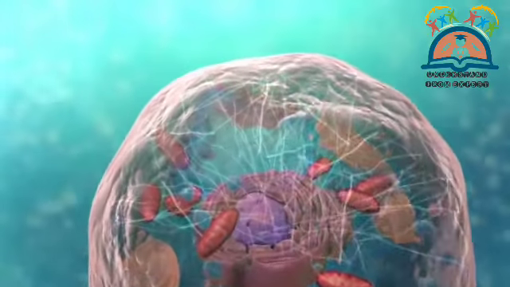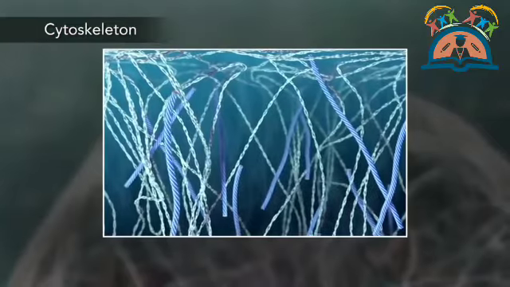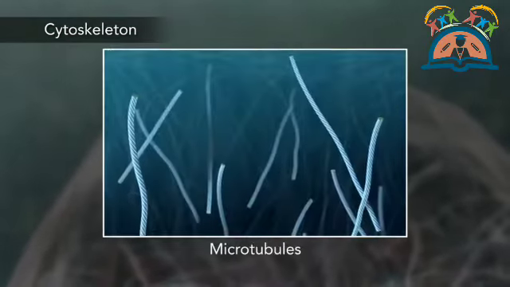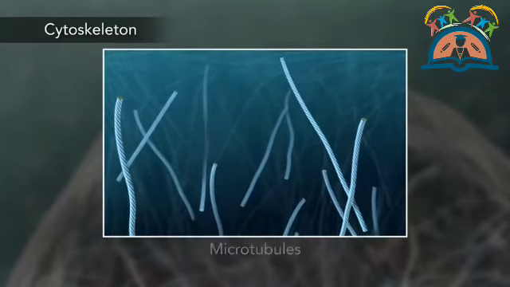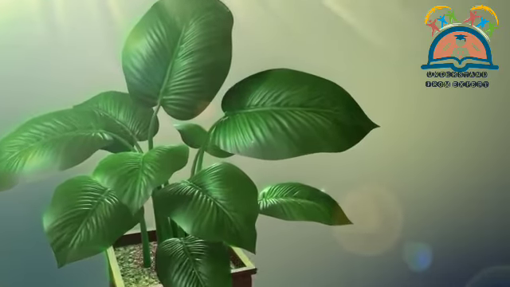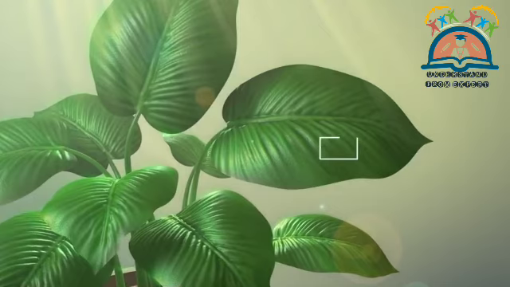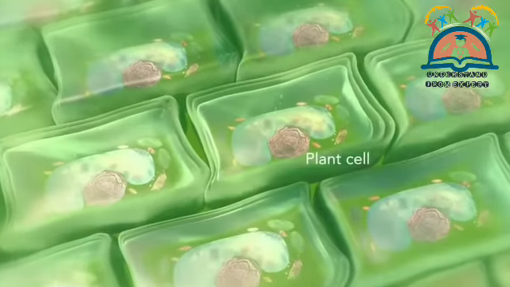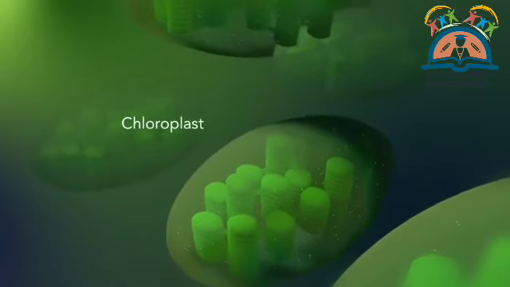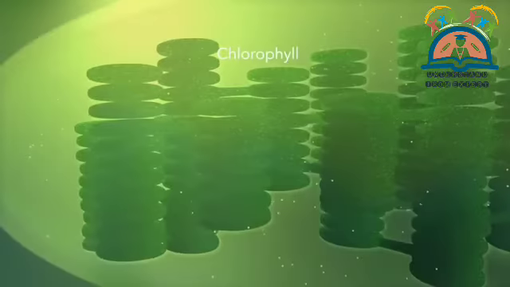Meanwhile, the cell maintains its shape through a cytoskeleton. The cytoskeleton includes the thread-like microfilaments, which are made of protein, and microtubules, which are thin, hollow tubes. Some organisms, such as plants, are photoautotrophic, meaning they capture sunlight for energy. They have cells with an organelle called a chloroplast. The chloroplast is where photosynthesis happens. It's green because it has a green pigment called chlorophyll.